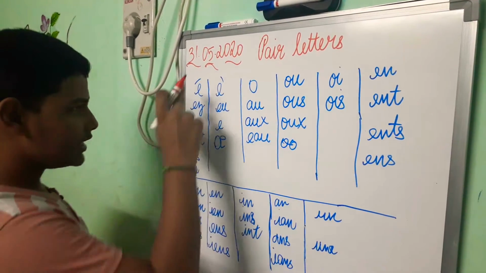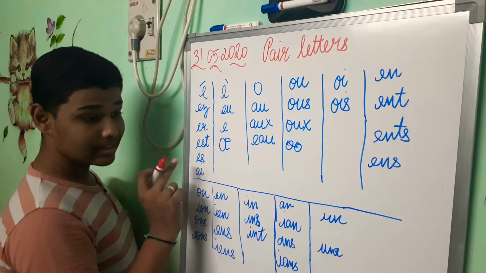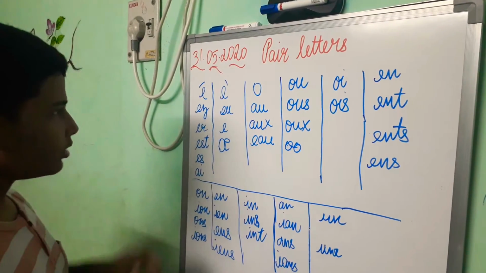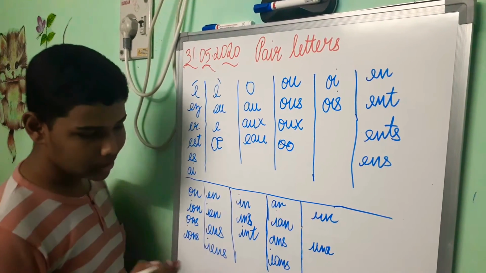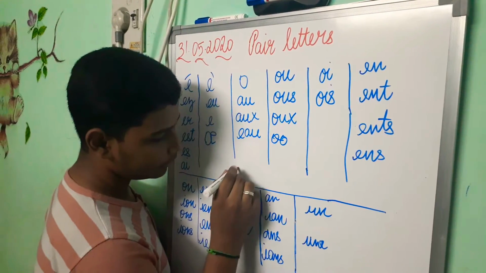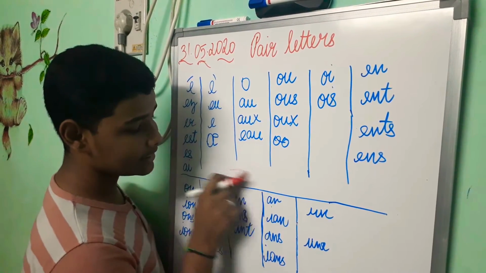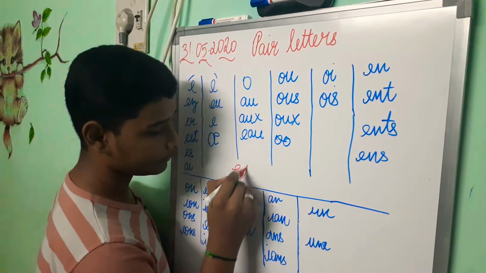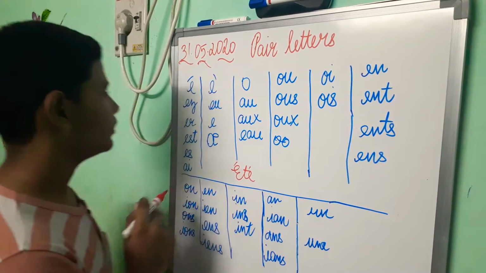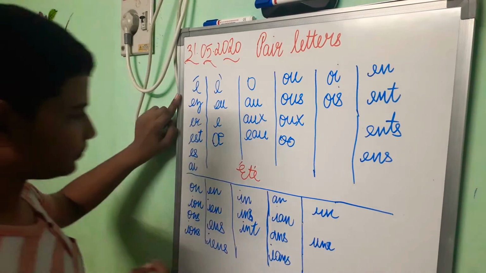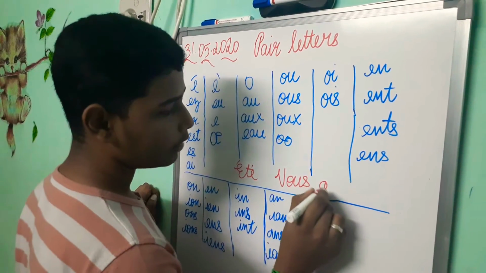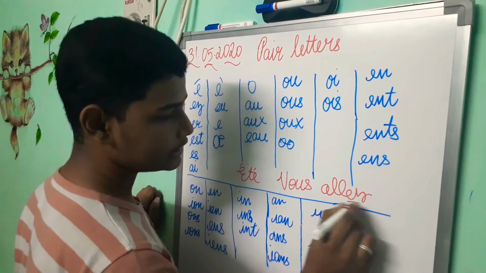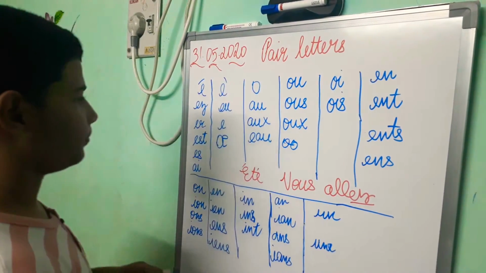So if these pair letters come in a word, this must be followed. For example, take accent aigu: été, as I said yesterday, été. Then next, vous allez, EZ, allez, you go.